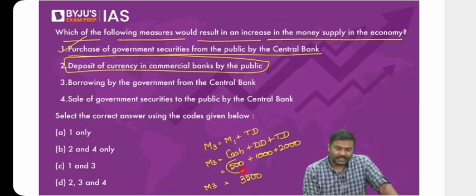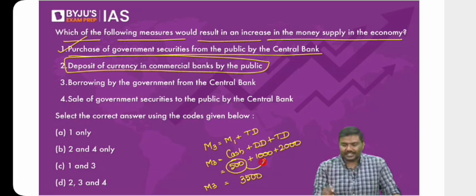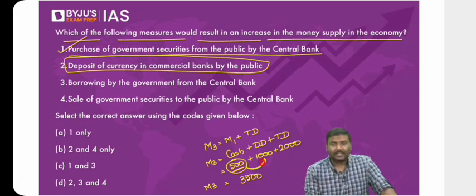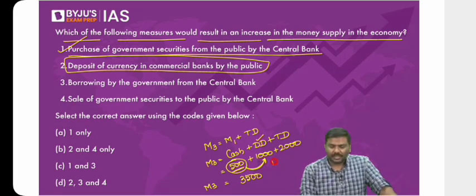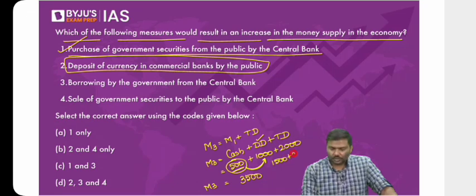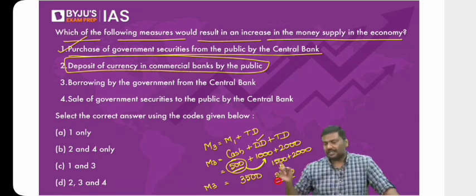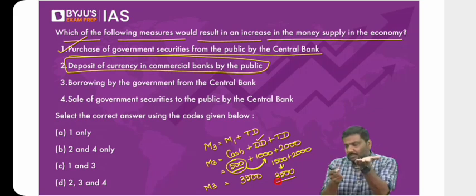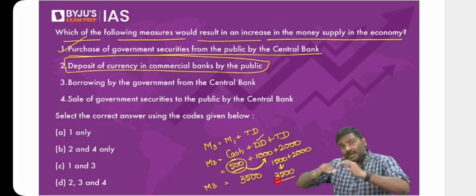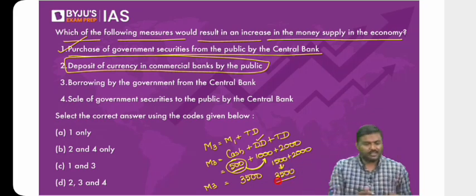Now imagine you have taken this cash 500 and you have deposited that with the bank. The demand deposit will now become 1,500. What about term deposit? 2,000 rupees. How much is the M3? M3 will remain the same, 3,500. So always remember this. When a customer deposits cash or withdraws a deposit from the bank, money supply doesn't change. So the second statement is wrong.